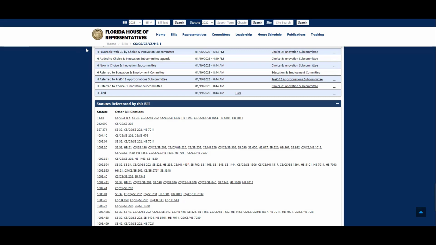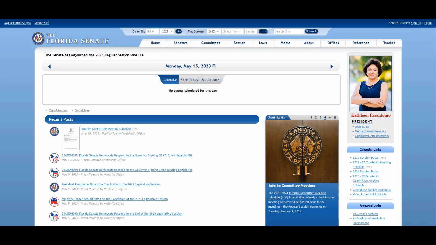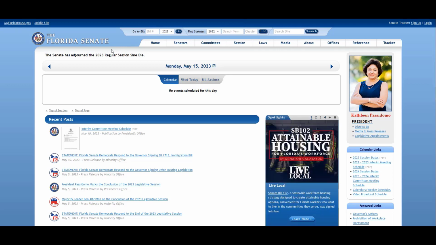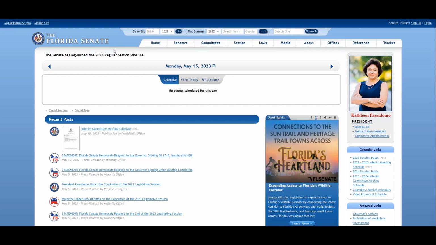So the Florida House website, really great for doing your Florida legislative history research. But I also want to show you the Florida Senate website, which is equally as good for Florida legislative history. And actually, it's my favorite for starting my Florida legislative history. I think the layout is just a little bit more simple and easier to use.